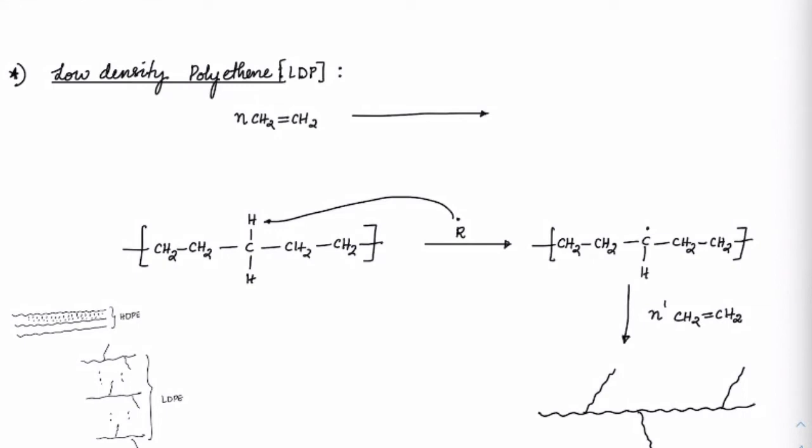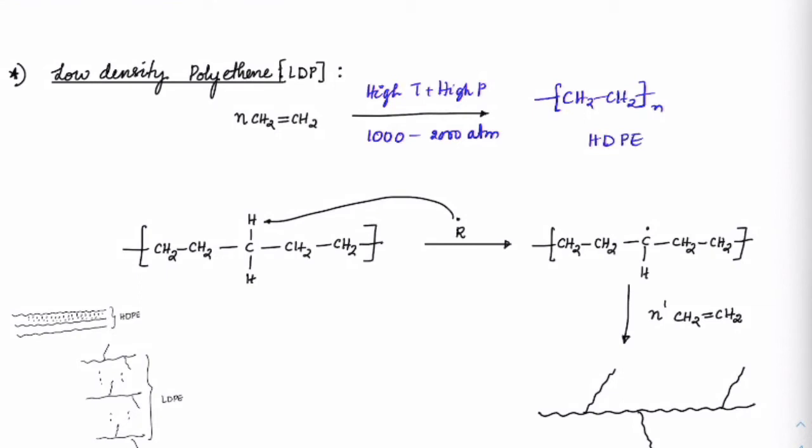Suppose I take n moles of CH2=CH2 and react that at high temperature and high pressure, in a non-polar solvent, around 1000 to 2000 atm, then we will get CH2 CH2, n moles. To start with we will get high density polyethylene.